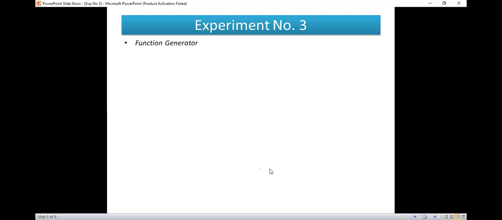Then these are some of the types of power supply: unregulated power supply, regulated power supply, voltage regulator. Regulated power supply is nothing but a voltage regulator. Then AC power supply, DC power supply, then SMPS, switch mode power supply, or it may be UPS, uninterrupted power supply.